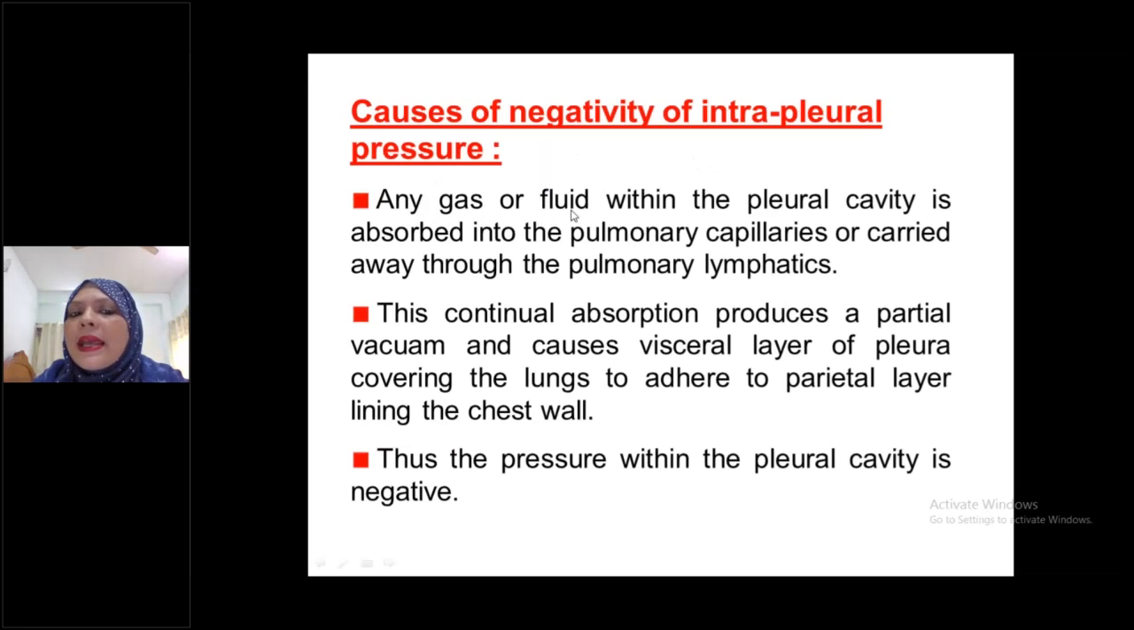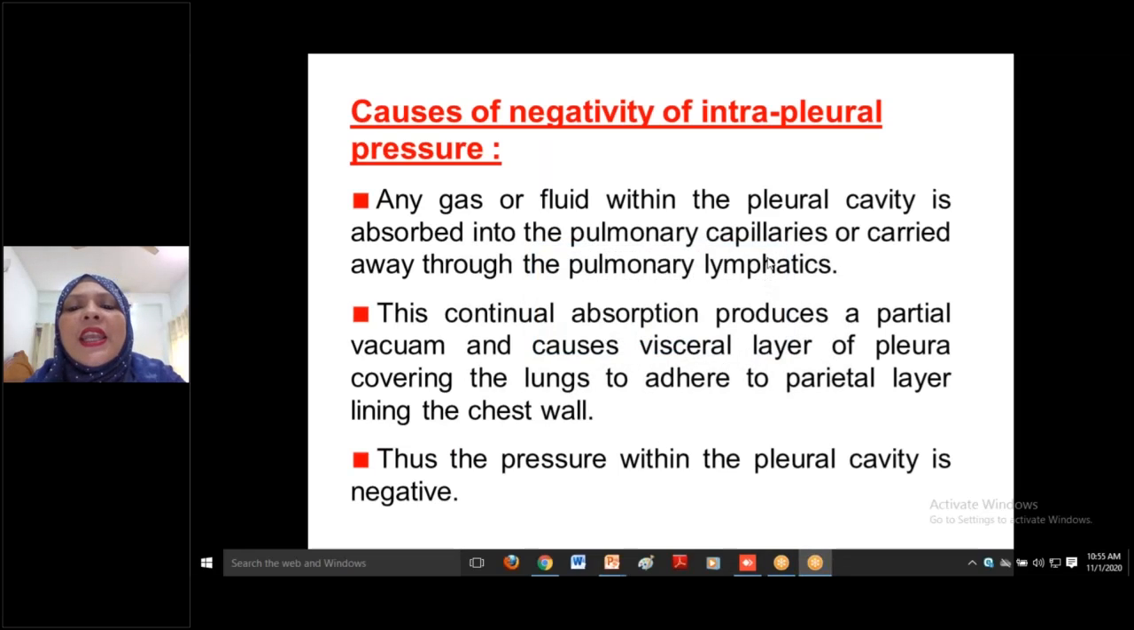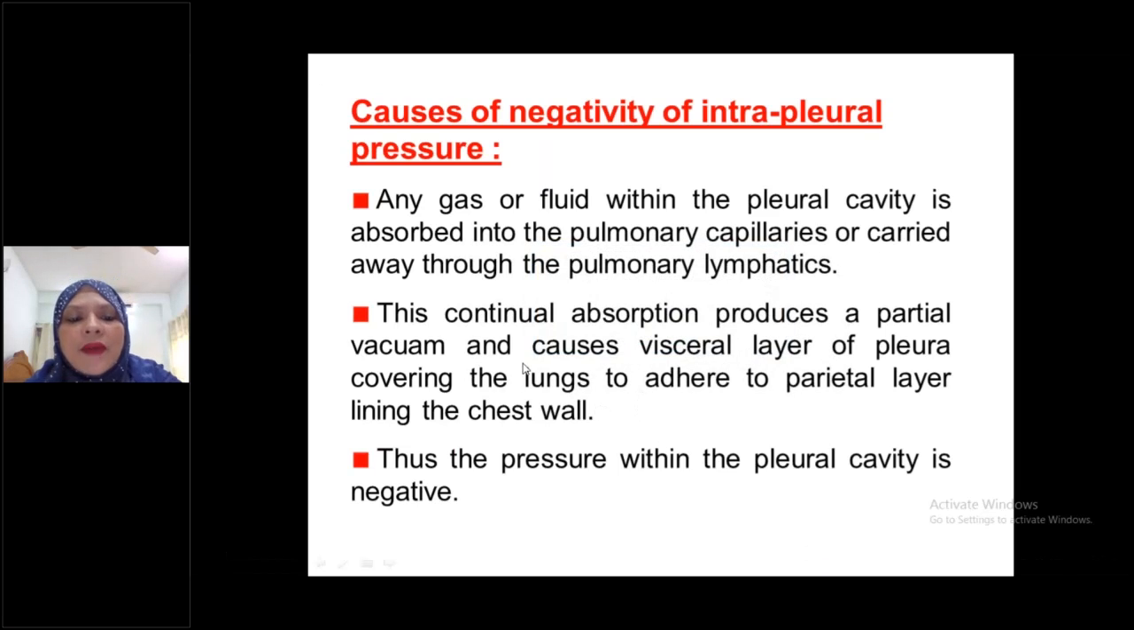See here, any gas or fluid within the pleural cavity is absorbed into the pulmonary capillaries or carried away through the pulmonary lymphatics. That is, if any gas or excess fluid is present within the cavity, it will be absorbed by the pulmonary capillaries, or carried away through the pulmonary lymphatics. And this continuous absorption, like a sucker machine present within this pleural cavity space, causes continual absorption. That is, excess fluid can never be present within this pleural cavity. Okay, this continual absorption produces a partial vacuum.